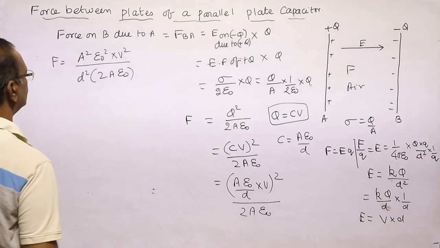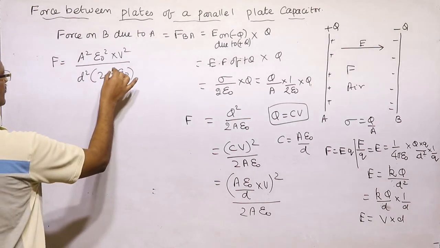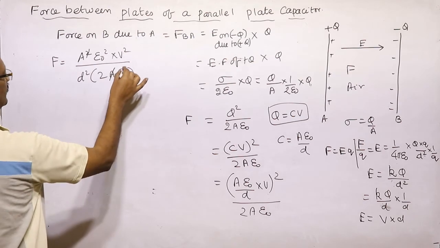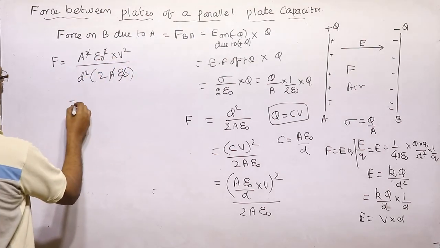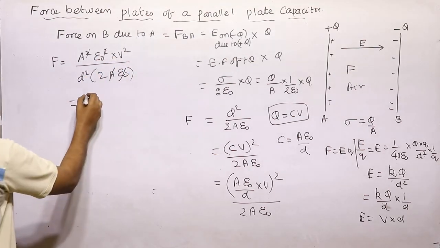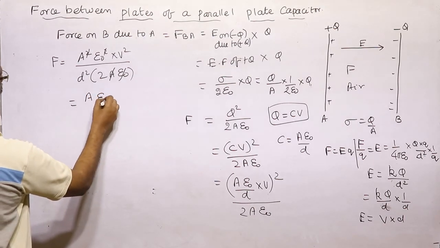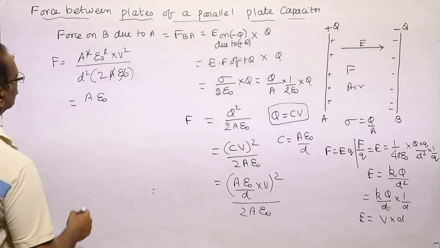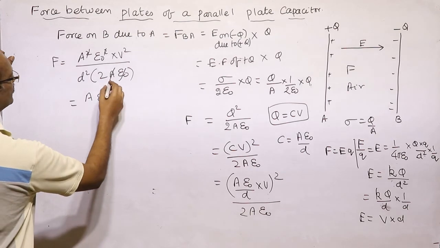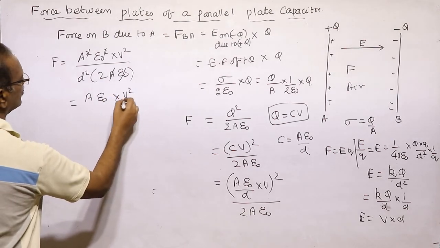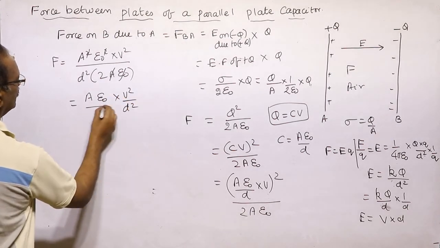A and A can be cancelled, epsilon naught and epsilon naught can be cancelled. So we can write A epsilon naught into V square by D square divided by 2.